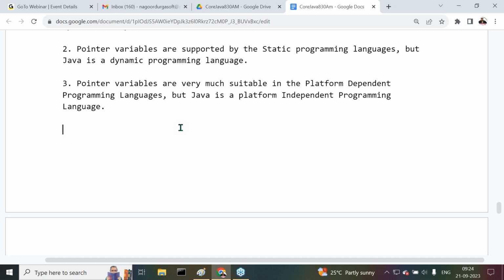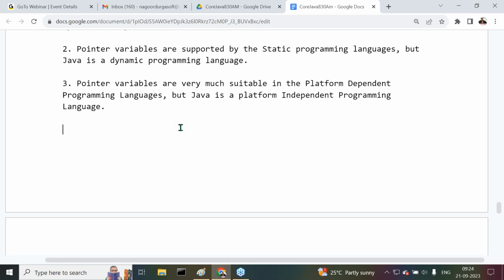Now, understand my point here. If that is the case, automatically we are going to lose our data or not? Because of that reason, pointer variables are not suitable, not comfortable in the case of platform independent programming languages. This is almost all I'm giving as clarity.